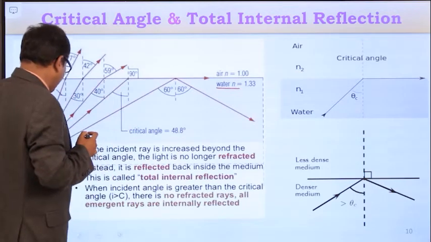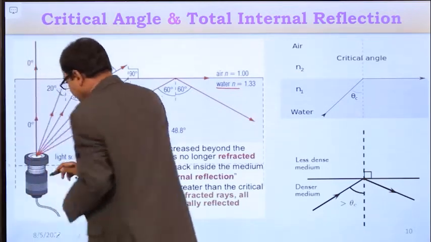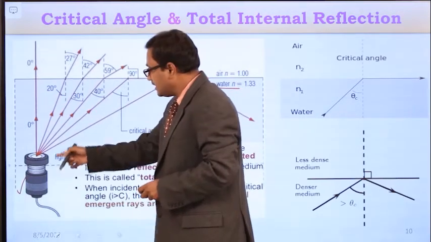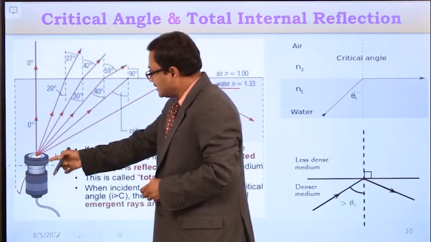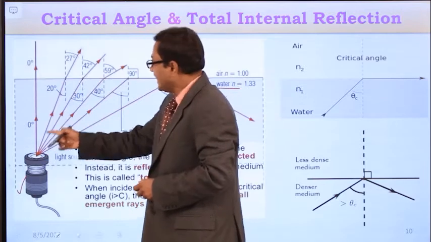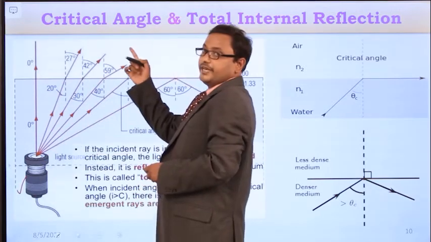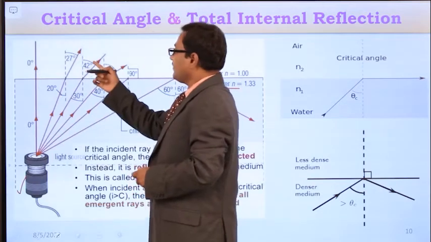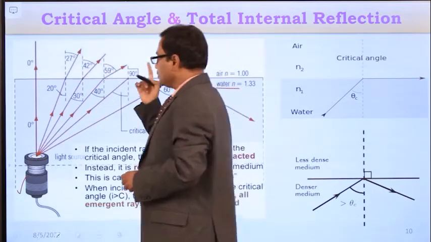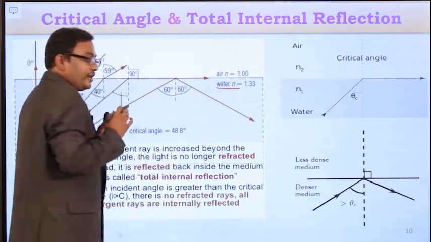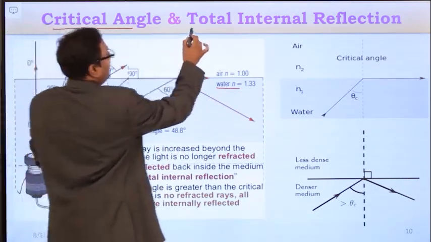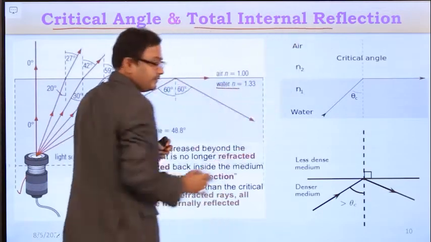Where is the light source? This is the light source, and it is present in the denser medium. So the light rays are traveling from the denser medium towards the rarer medium. The light ray is incident in the denser medium and refracts in the rarer medium. For this case, we are going to calculate the critical angle and total internal reflection.